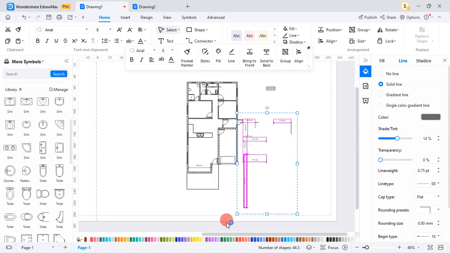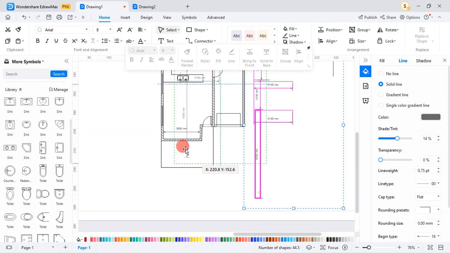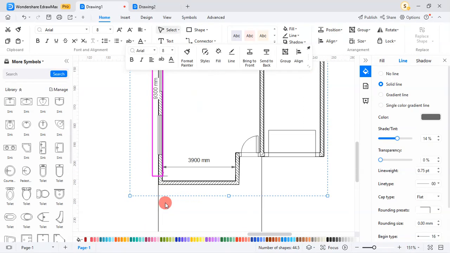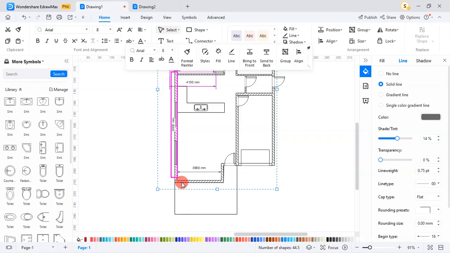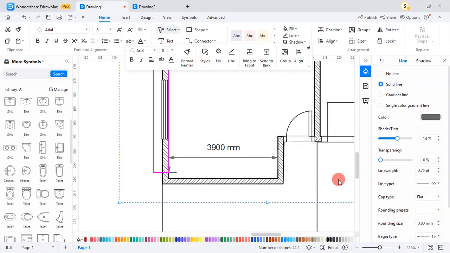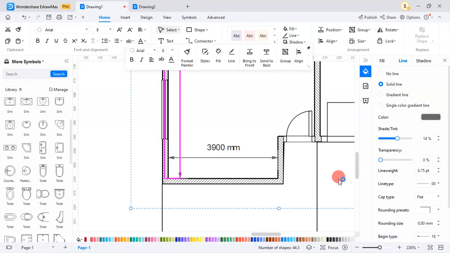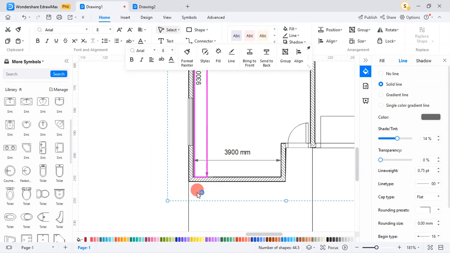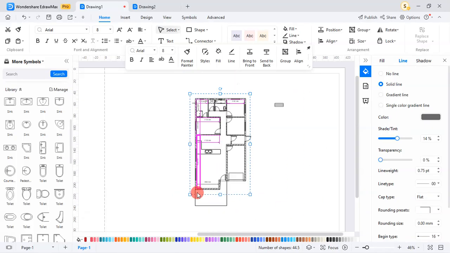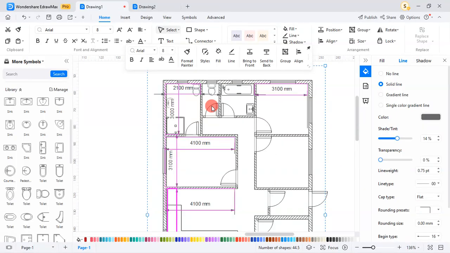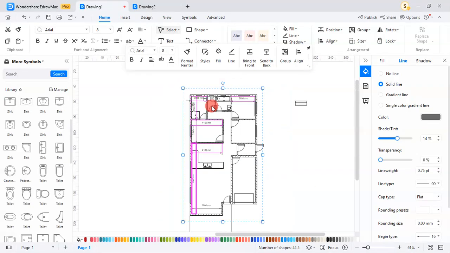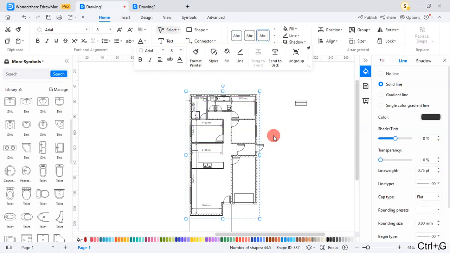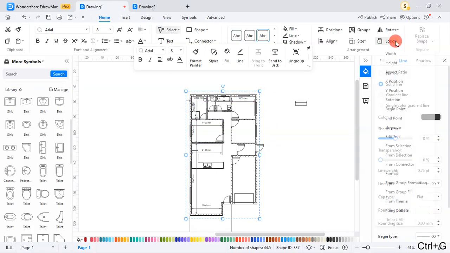Unfortunately, it moved, so I have to bring it back. Okay, this is okay. Let me group it. Okay, so they are now a group, then I lock it too.